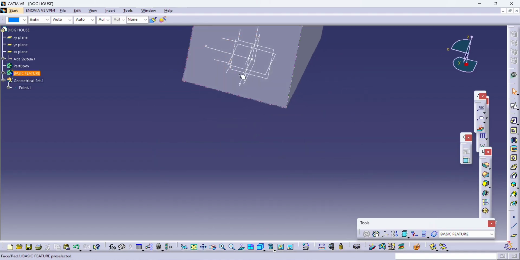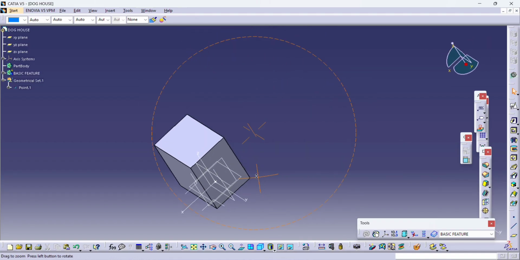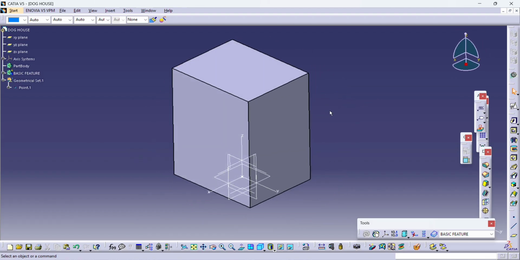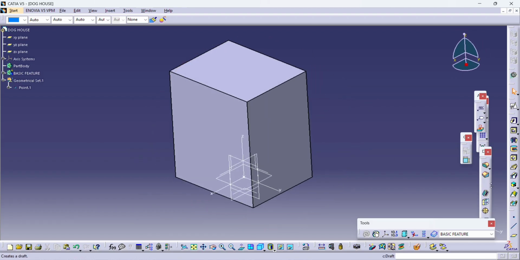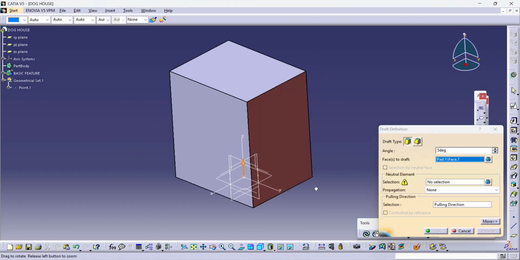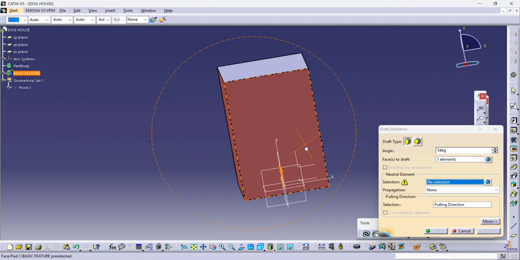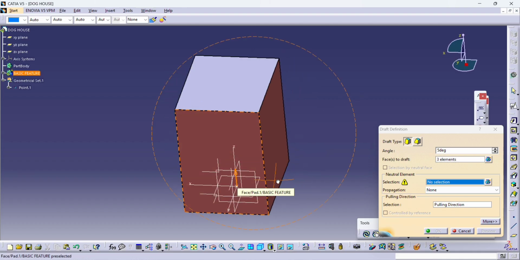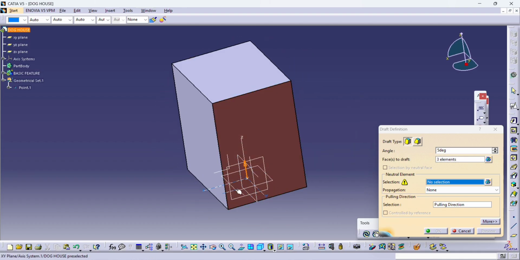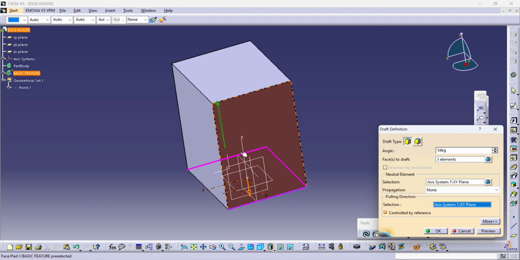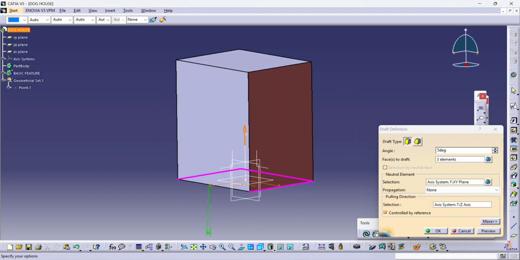Now next, we have to clear our doghouse from the tooling direction. So there are two types of tooling direction. The first one is for the particular feature, that is the doghouse, and another one is common. Common means whatever the part you are designing and on which you are locating this doghouse, the tooling direction of that particular part is also important.